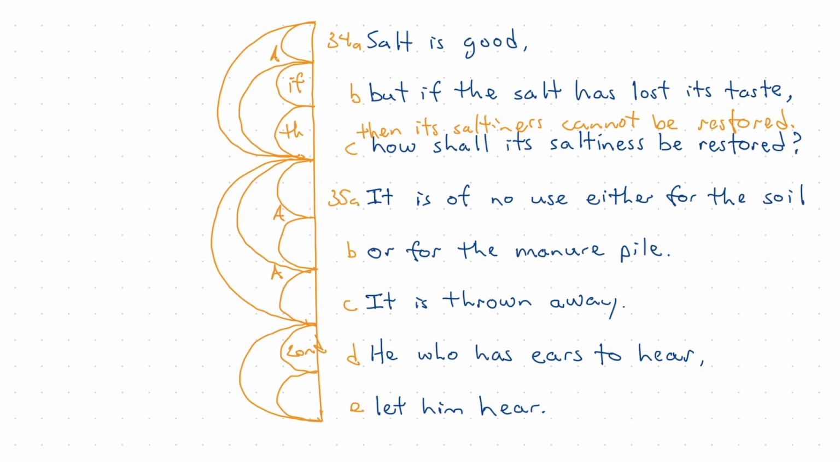Could it be a ground? Salt is good, but if the salt has lost its taste, its saltiness cannot be restored. For it is of no use either for the soil or for the manure pile. It is thrown away. That seems to be forcing meaning on here. I think the simplest and most straightforward meaning is that of a coordinate relationship, an and that exists right here. Salt is good, but if the salt has lost its taste, its saltiness cannot be restored, and it is of no use either for the soil or for the manure pile. So I'm going to stick with this relationship of series